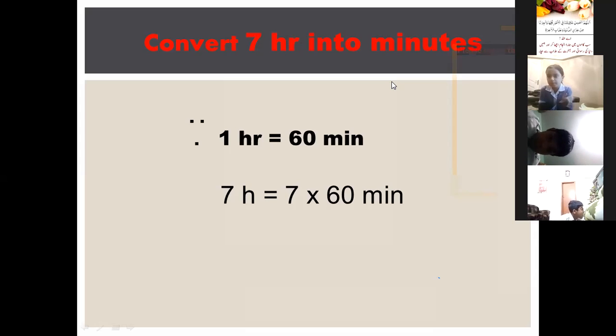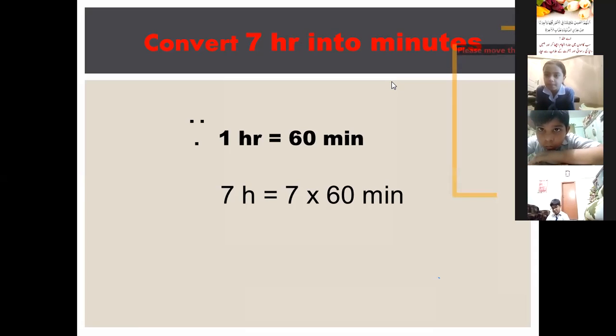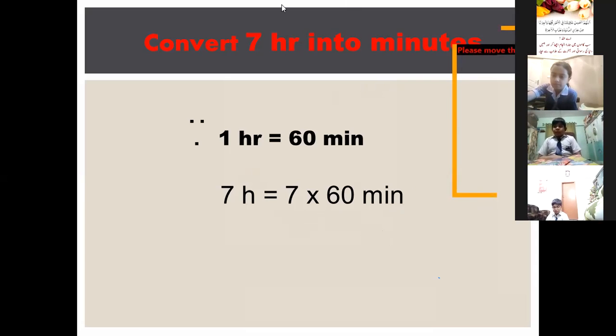Alia, Muhammad, just Muhammad Usman is listening to the lecture, otherwise all are sleeping. Nobody is telling me the answer. It is a very easy answer, 7 multiplied by 60. Yes Usman, very nice beta, very good, excellent. What about the others? Are they all sleeping?